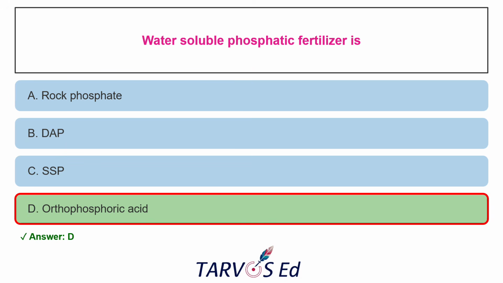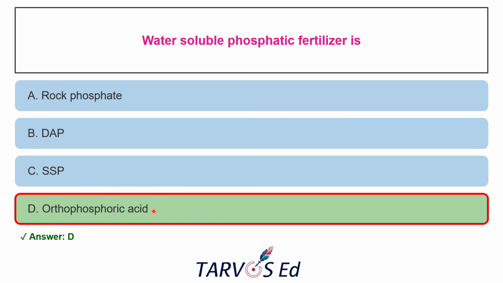The next question is, which is the soluble phosphatic fertilizer, and the options are DAP (diammonium phosphate), single superphosphate, and orthophosphoric acid. The correct answer is orthophosphoric acid, because it is 100% water soluble phosphorus. It dissolves in water immediately. It is a liquid phosphorus fertilizer, having approximately 85% P2O5.